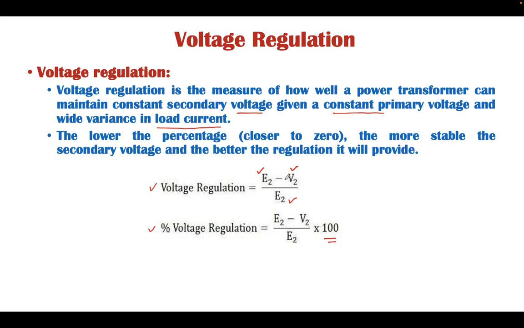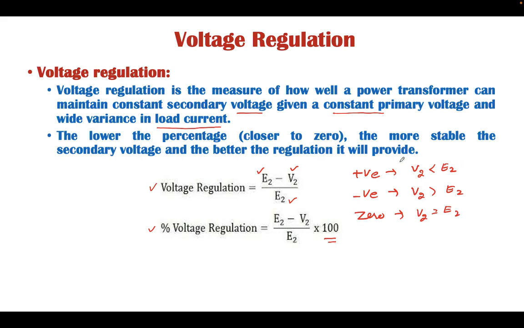Now, depending upon the magnitude of V2, the voltage regulation can be positive, it can be negative, and it can be 0. When will it be positive? When E2 is greater than V2, or V2 is less than E2. Similarly, when will it be negative? When V2 is greater than E2, and it will be 0 when V2 is equal to E2.